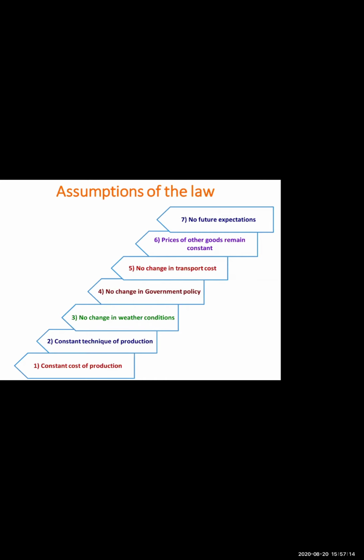Now, what is the meaning of assumption? First let me make it very clear that no law can be made without assumption. Assumption is very important in any law, whether it is demand or supply. Assumption means we consider that thing as true. We assume that this will be the situation.